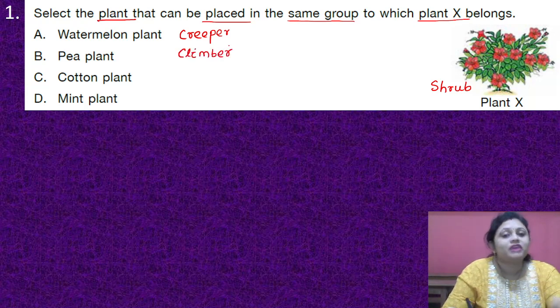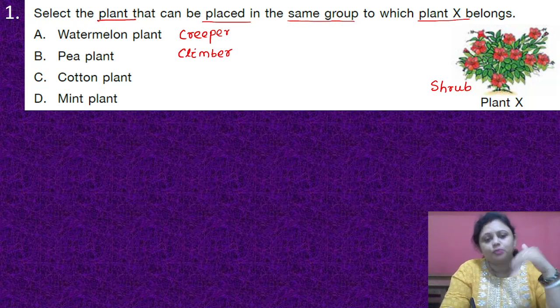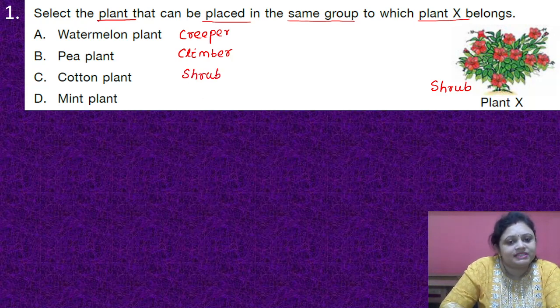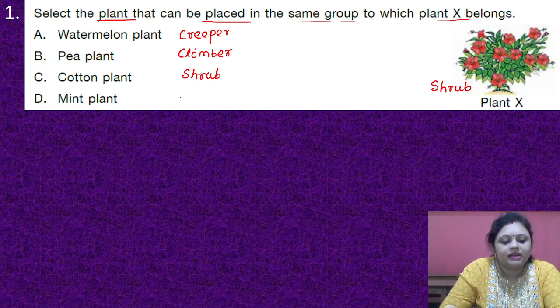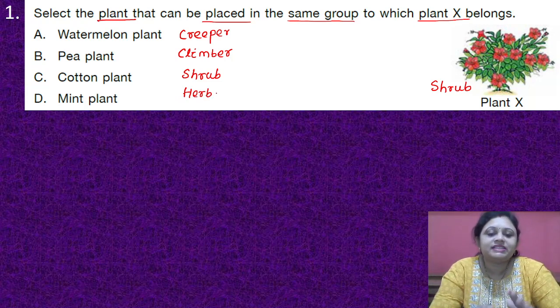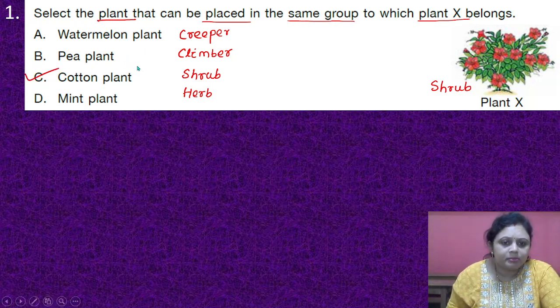These also have a big stem, and they need a support, and on that support they try to climb. Then the cotton plant, it is a shrub, that has a hard woody stem. So these are different types of plants. So which one will be the answer? It is option C, that is the cotton plant.